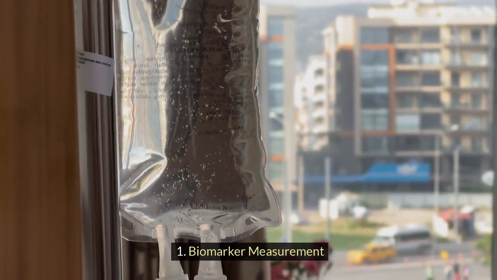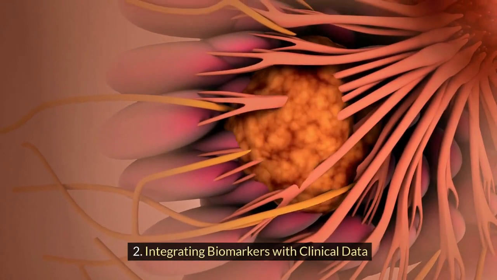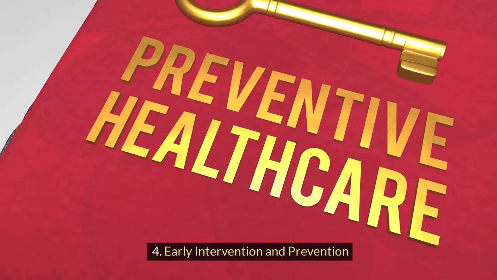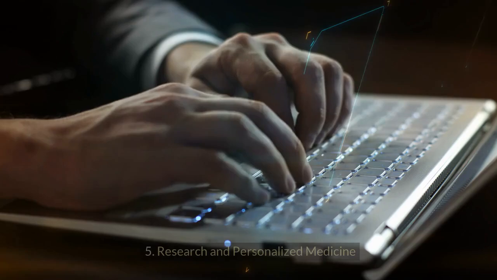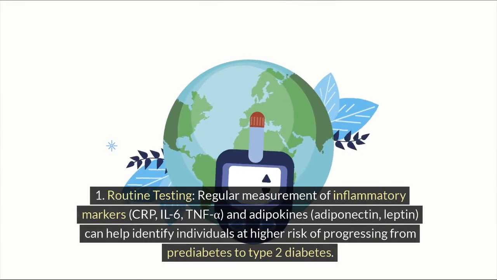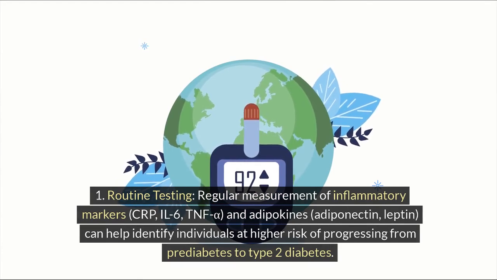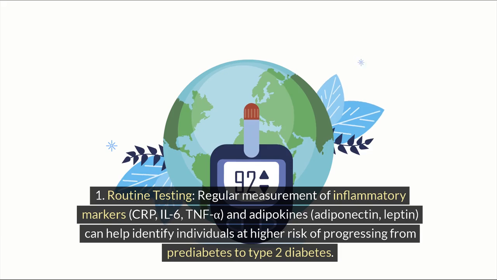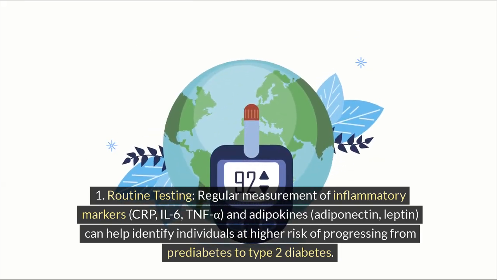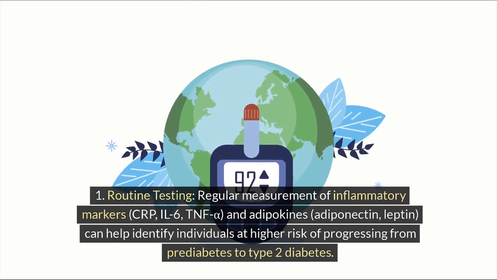1. Biomarker measurement. 2. Integrating biomarkers with clinical data. 3. Monitoring treatment efficacy. 4. Early intervention and prevention. 5. Research and personalized medicine. 1. Routine testing. Regular measurement of inflammatory markers, CRP, IL-6, TNF-alpha, and adipokines, adiponectin, leptin, can help identify individuals at higher risk of progressing from prediabetes to type 2 diabetes.